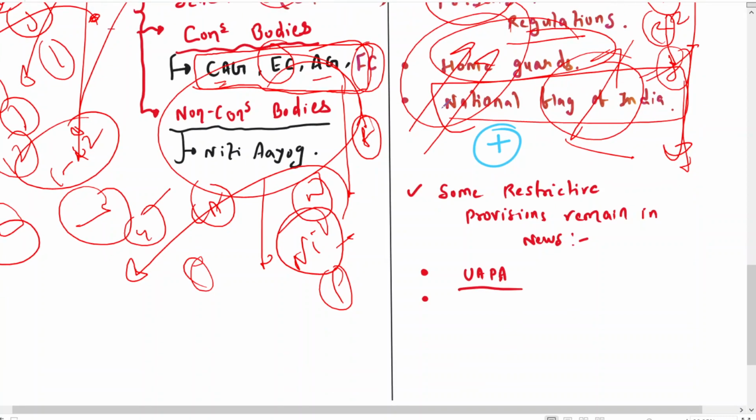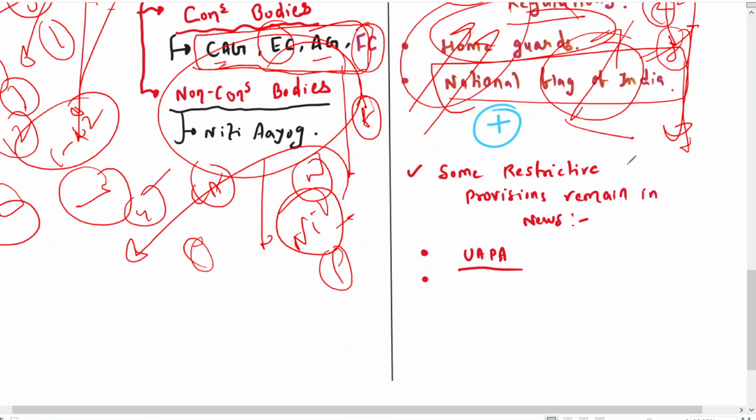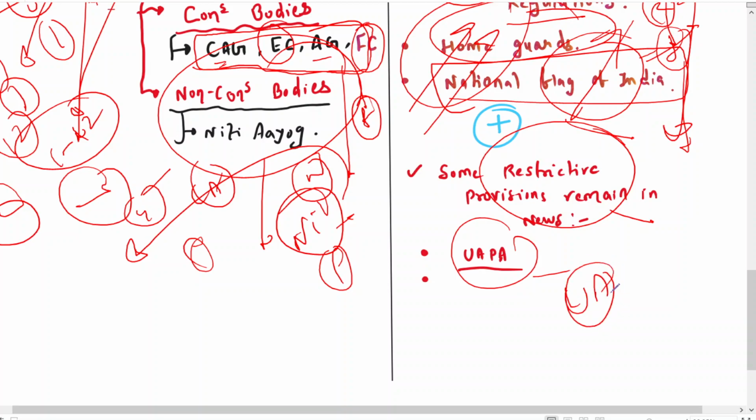And there are some restrictive provisions which do exist in our laws, so they are also asking about that. Like in the coming future they can ask about the Unlawful Activities Prevention Act: who can impose it, and what restrictions under UAPA exist for the person who has been accused or arrested.